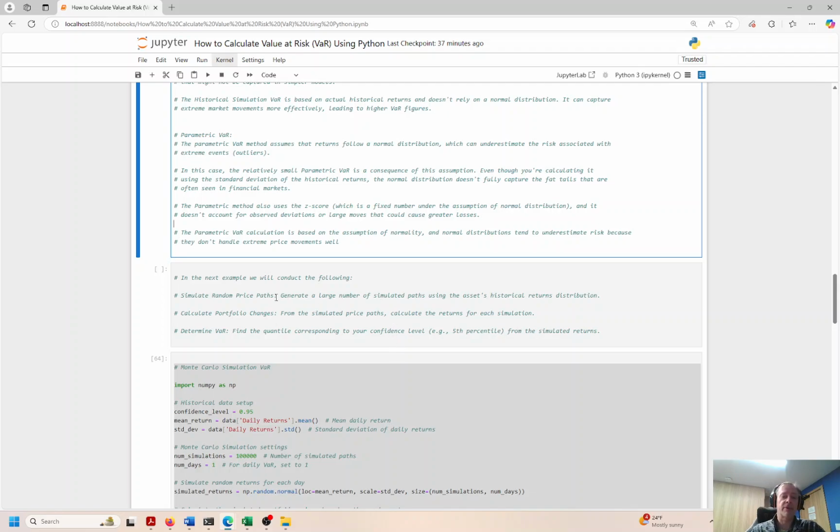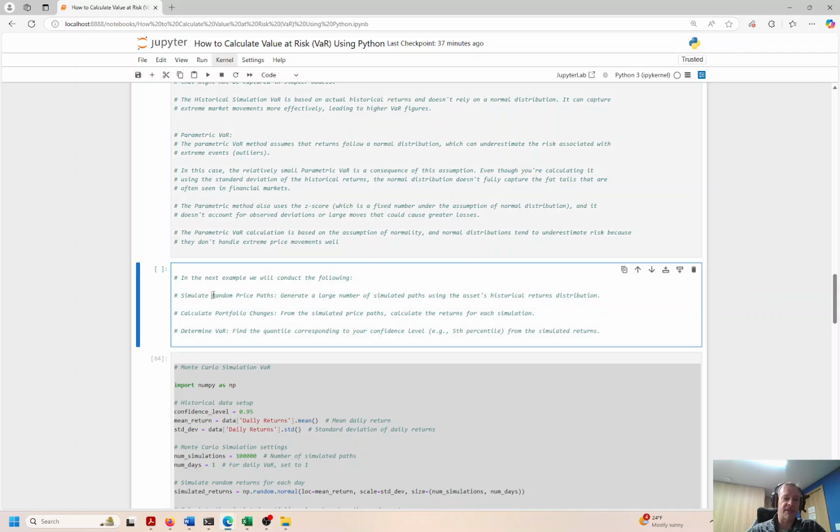Okay, so in the next example, we're actually going to generate random paths using a Monte Carlo simulator. This calculates portfolio changes from simulated price paths, right? So in the first case, we're looking at very simple, straightforward bell-shaped normal distribution curves. In the second case, we're looking at actual price changes over time. Now let's assume that we have highly risky assets in our portfolio that have nonlinear relationships. So we need a tool that can help us generate thousands of different price paths and potential price changes over time, and then analyze those.